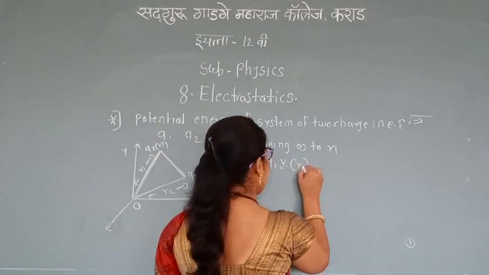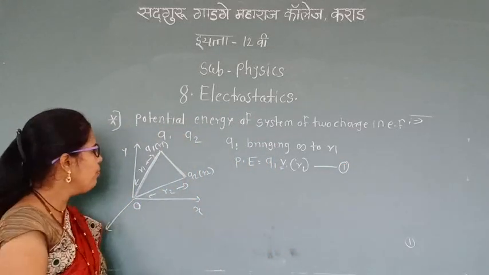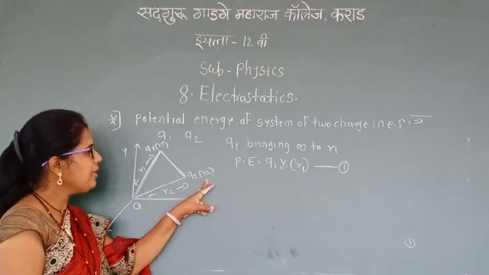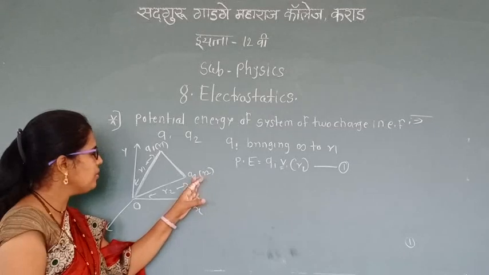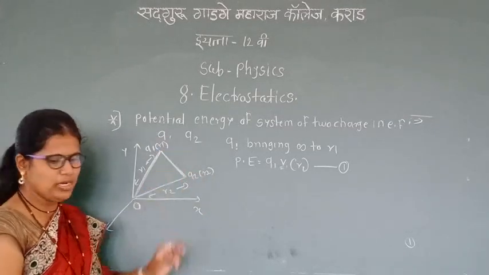Same as the last equation. Now we bring the Q2 charge from infinity by applying the external field. The field is not only against the external field; it is also produced by Q1.